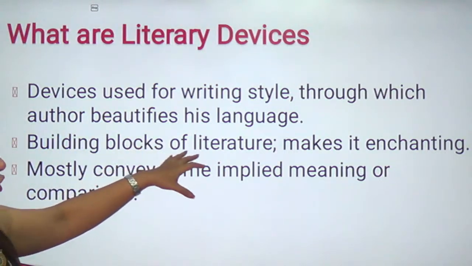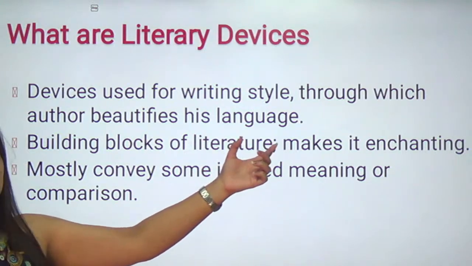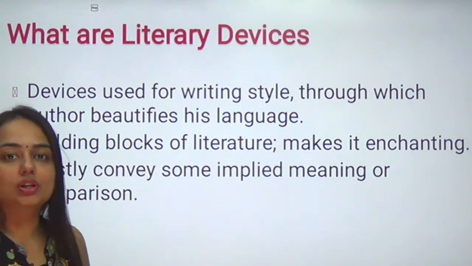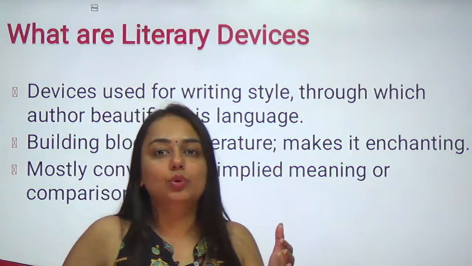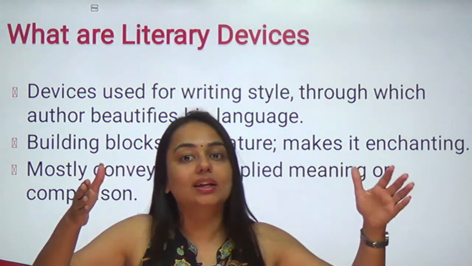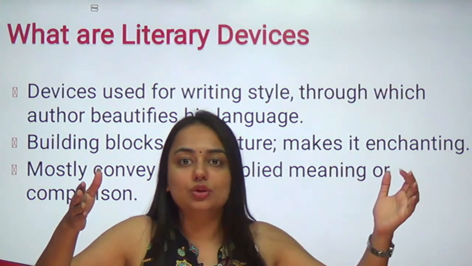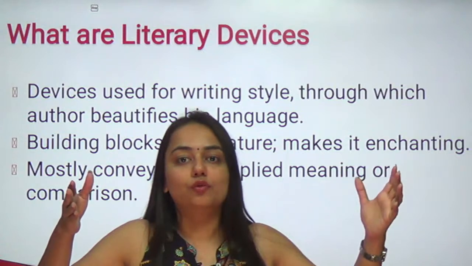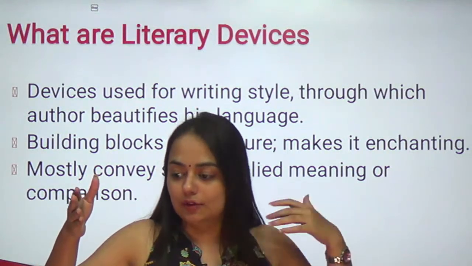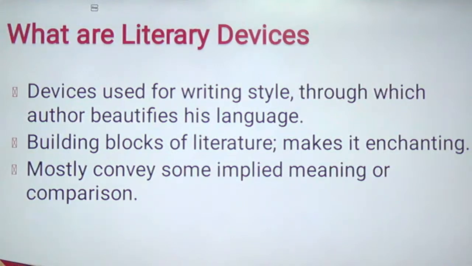These are known as the building blocks of literature, which make it enchanting because they beautify literature. Otherwise, what is that thing which makes literature a different kind of writing in comparison to other documents or formal types of writing? The writings you do for law, the writings you do for formalities, the formal work. So we need to see what the difference between the two is.